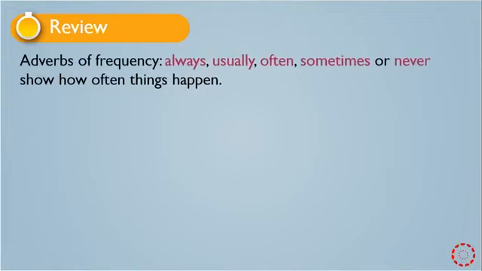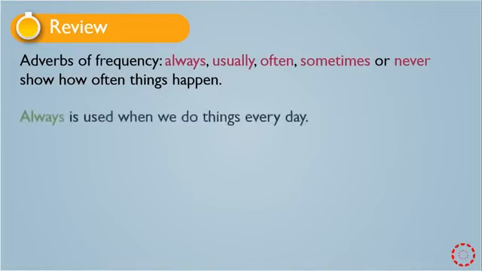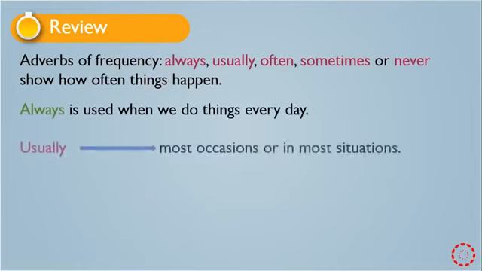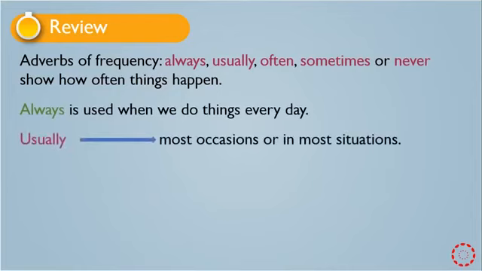Let's review. Adverbs of frequency like always, usually, often, sometimes, or never show how often things happen. Always is used when we do things every day. Usually is used when we do things on most occasions or in most situations.